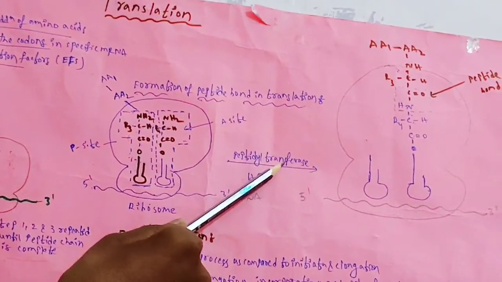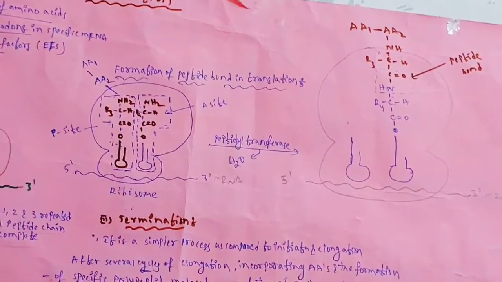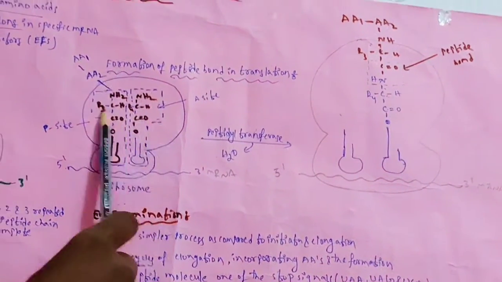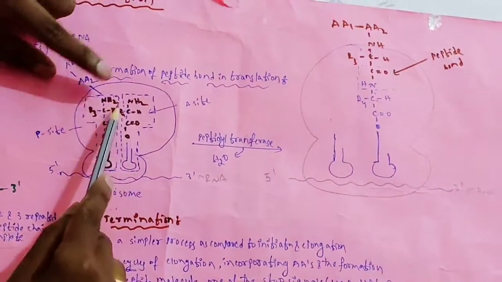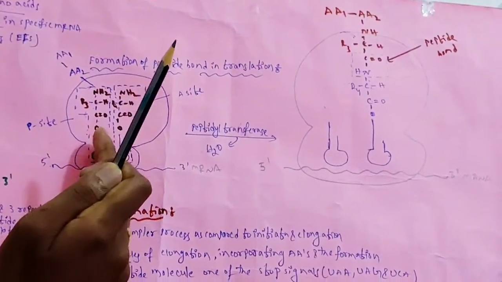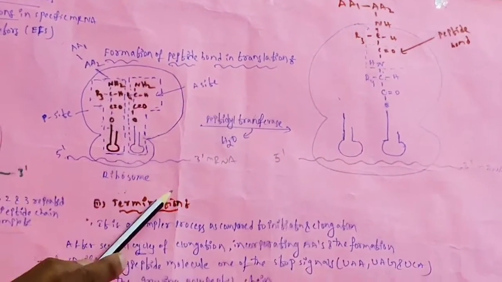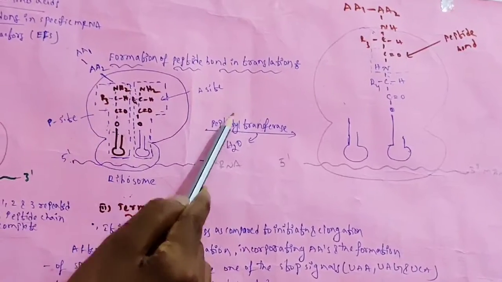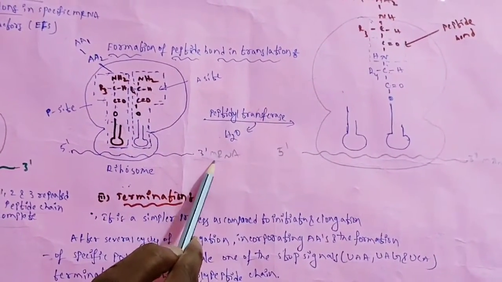Then peptide transferase, this enzyme is involved in the formation of the peptide bond between these two amino acids. How can you see? Once the peptide bond is formed, this tRNA is liberated and the ribosome is moved forward to the 3' end of mRNA.